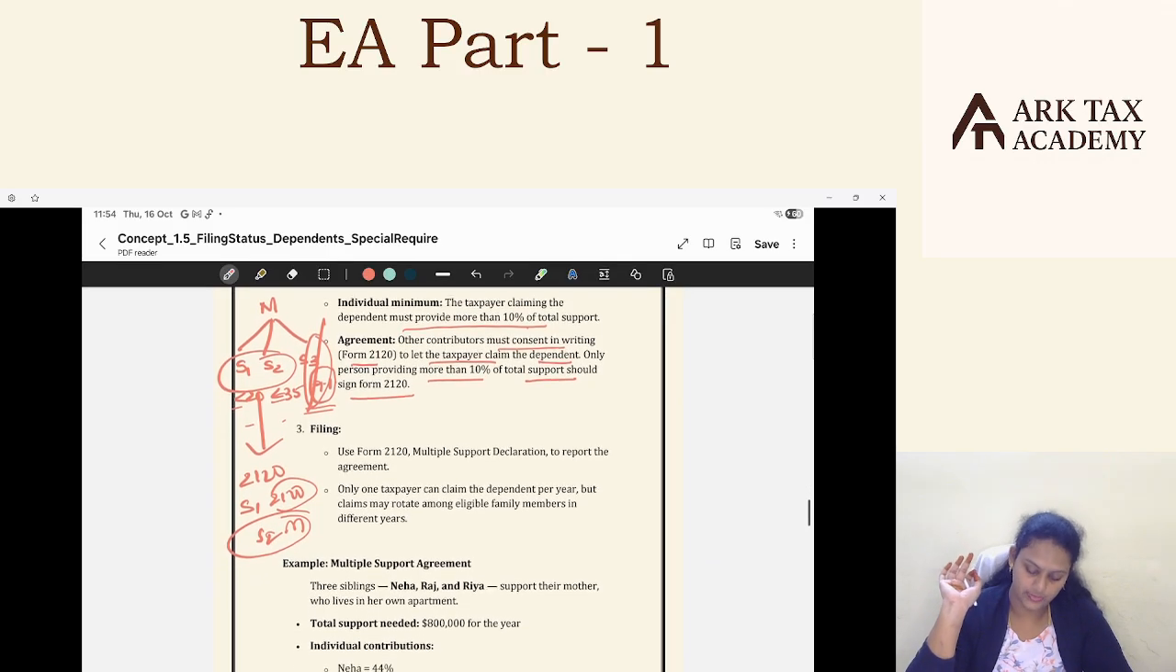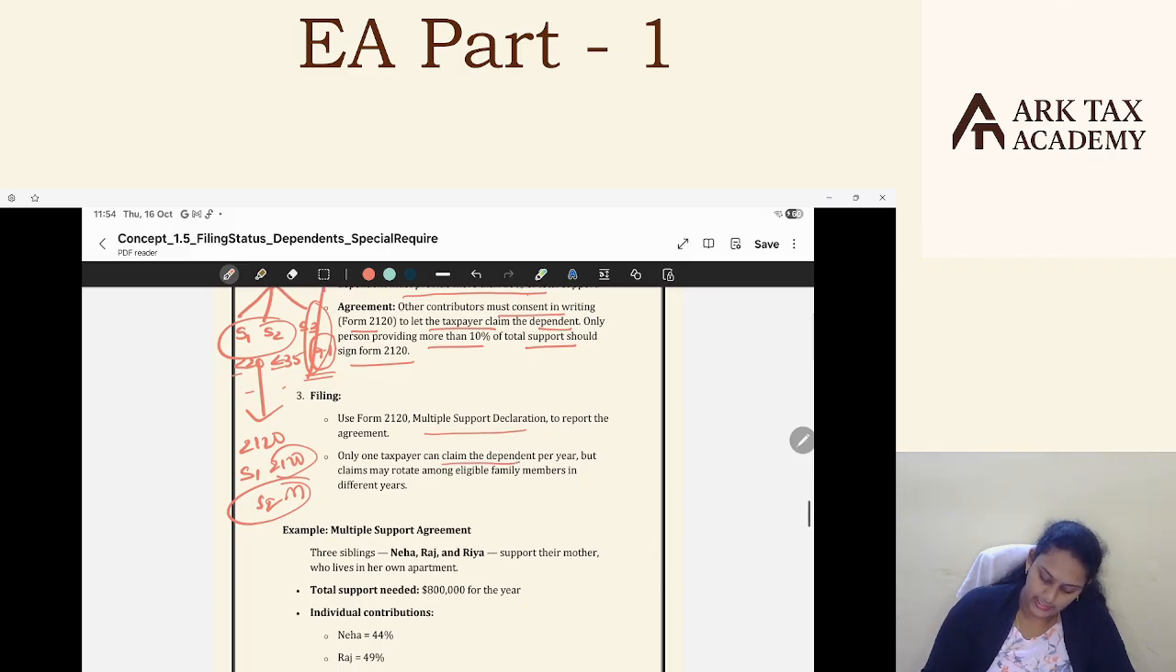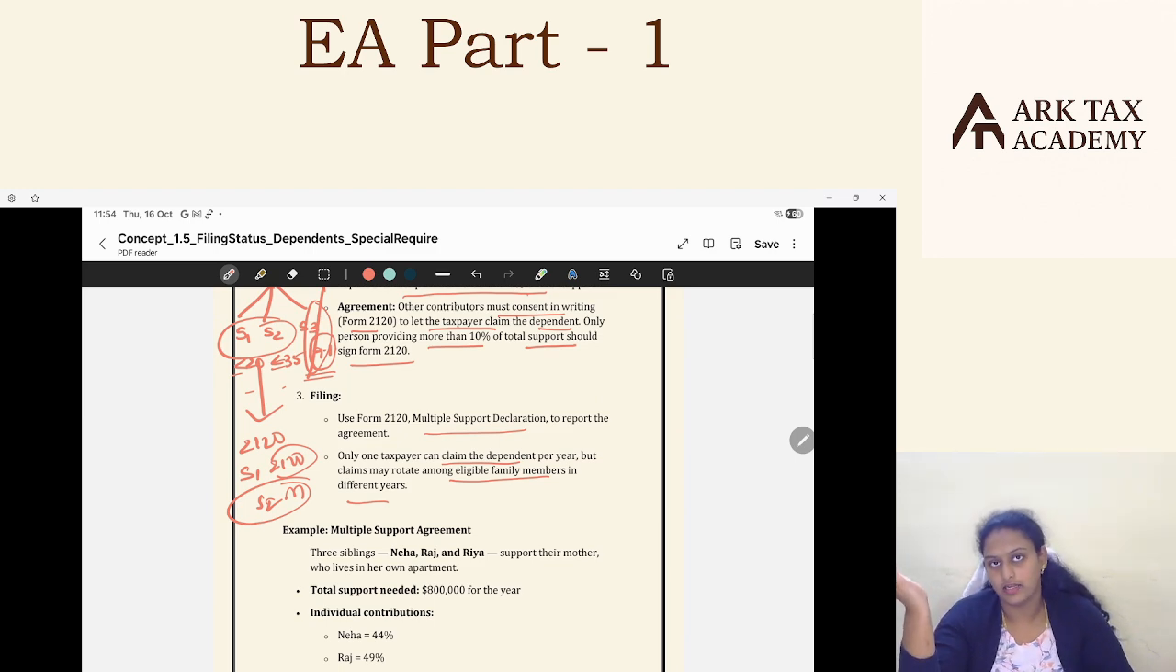Sign that Form 2120. File Form 2120, the multiple support declaration, to report the agreement. Only one taxpayer can claim the dependent per year, but claims may rotate among eligible family members in different years. This year, son 1 claimed, and next year, son 2 can claim. Maybe if son 3 provided more than 10% support in the next year, even son 3 can also claim.